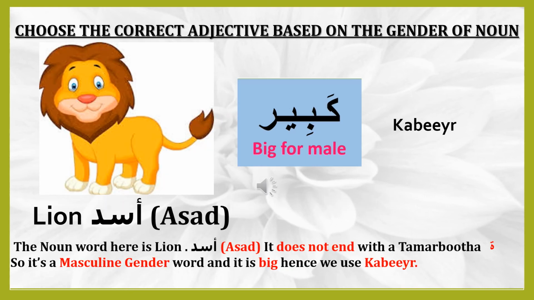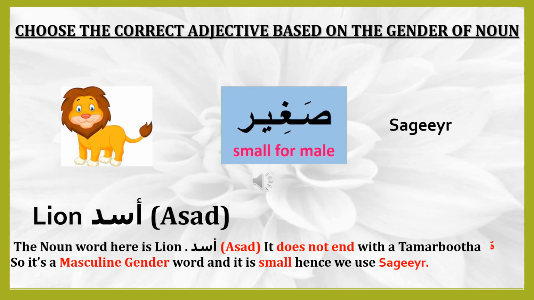Kabir, big for male. Lion, Asad. The noun word here is lion, Asad. It does not end with a Tamar Buddha, so it's a masculine gender word and it is big. Hence we use Kabir. Sagir, small for male. Lion, Asad. It does not end with a Tamar Buddha, so it's a masculine gender word and it is small. Hence we use Sagir.